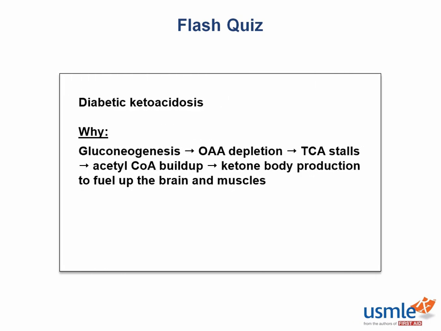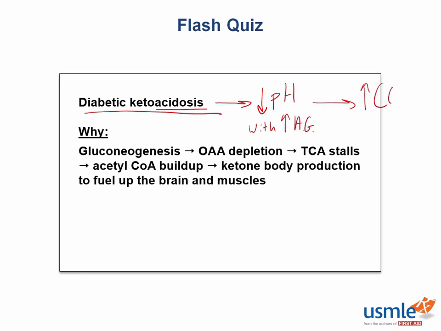Well, this man has developed diabetic ketoacidosis because he has depleted oxaloacetate since his body has ramped up gluconeogenesis. Now since he's depleted his oxaloacetate, his TCA cycle is stalled, which shunts all the free fatty acids into ketone production to supply fuel for his brain as well as his heart. Now, as the name implies here, you developed a marked acidosis. And this is one of the causes of an increased anion gap, metabolic acidosis.